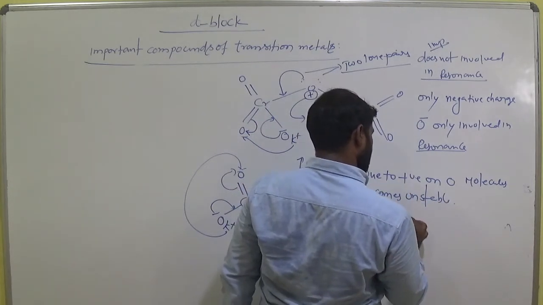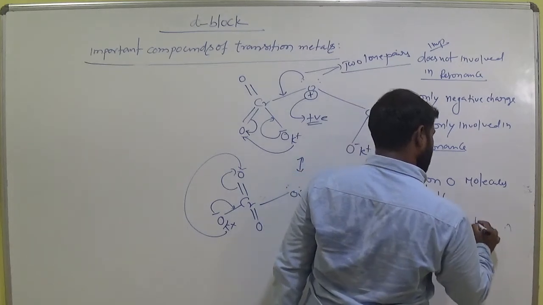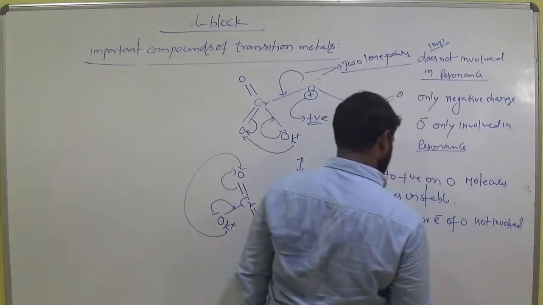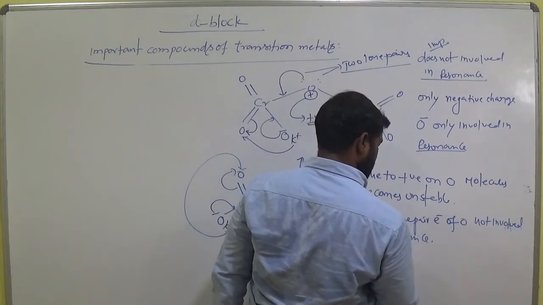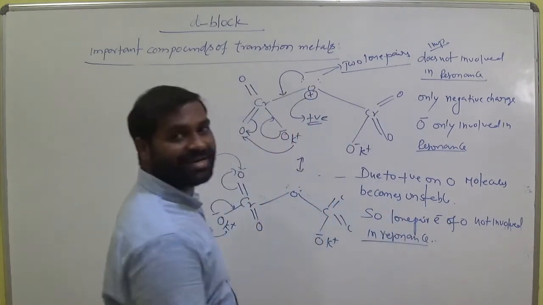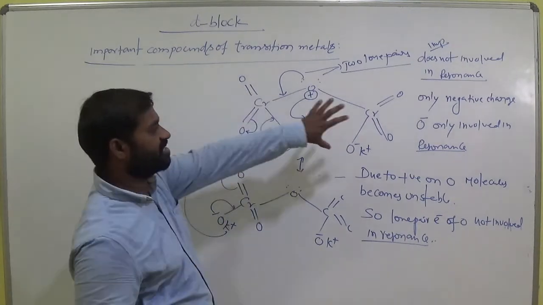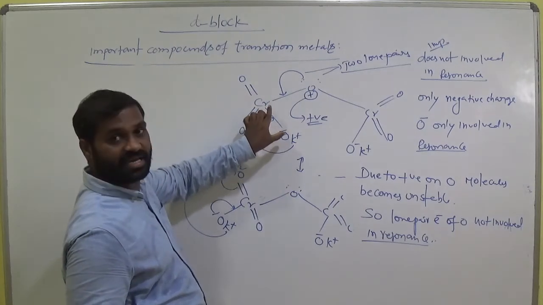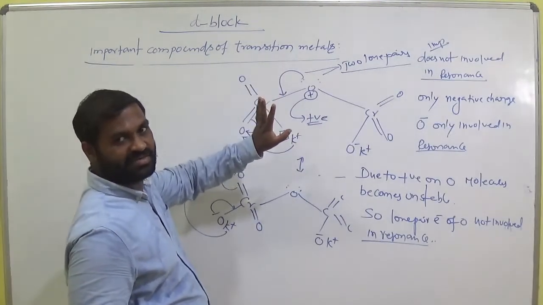So the lone pair electrons of oxygen are not involved in resonance. Keep this very important point here. Only these three oxygens are involved. There are Cr-O single bonds that are equivalent, that means they maintain the same bond length, same nature. Okay.